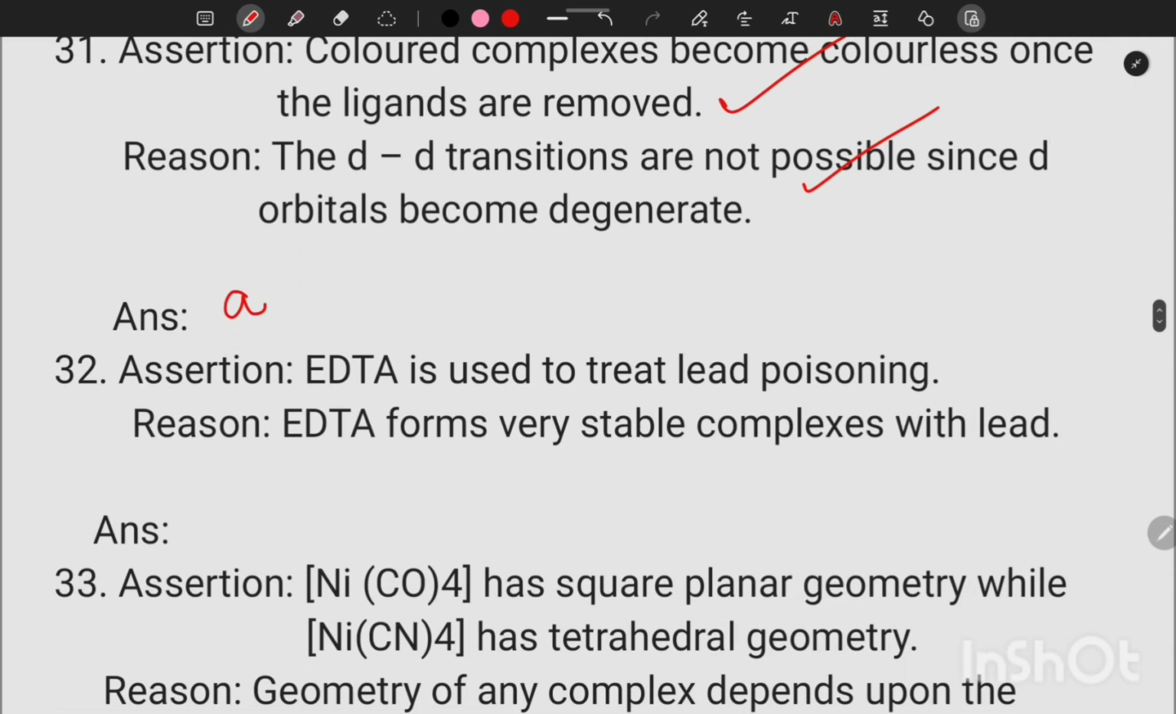Next, EDTA is used to treat lead poisoning. Yes, EDTA is a chelate ligand. It can make stable complexes with a metal. EDTA forms very stable complexes with lead. So assertion is correct, reason is also correct, and reason is the correct explanation of assertion. So our option is A.